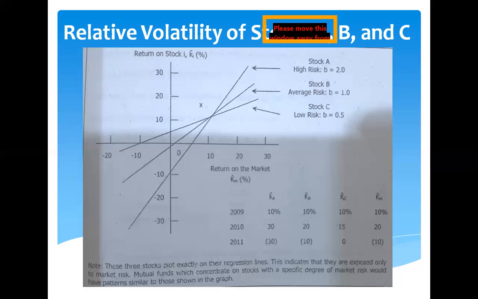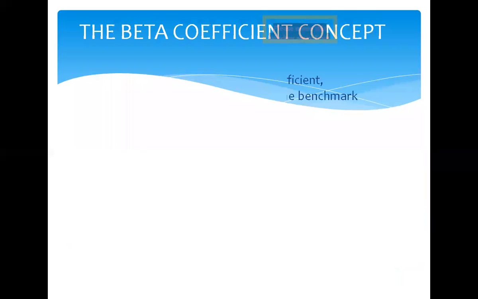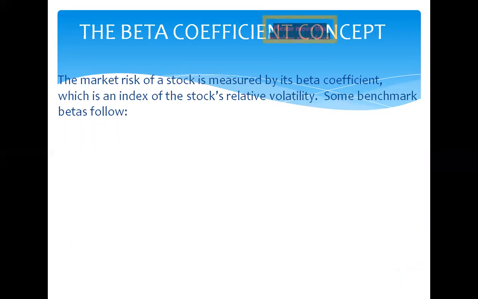Thus, since a stock's beta measures its contribution to the riskiness of a portfolio, beta is the theoretically correct measure of the stock's riskiness.